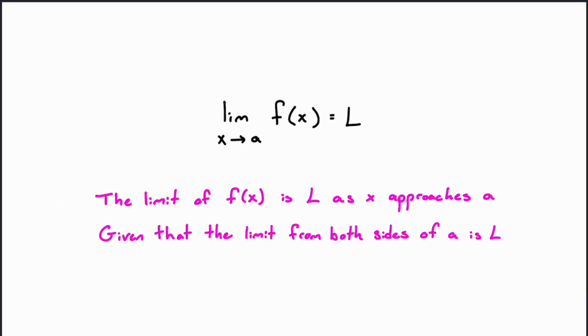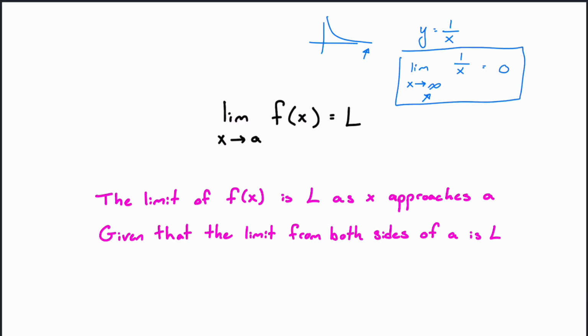So what is a limit? Well, this is what a limit looks like. We have the limit as x approaches a number a. In our last example, we were looking at as x approaches infinity. For our last problem, we had y equals 1 over x, and we would write this as the limit as x approaches infinity of f of x, 1 over x, and this is going to equal 0. We're going to look at these special types of limits in another video.